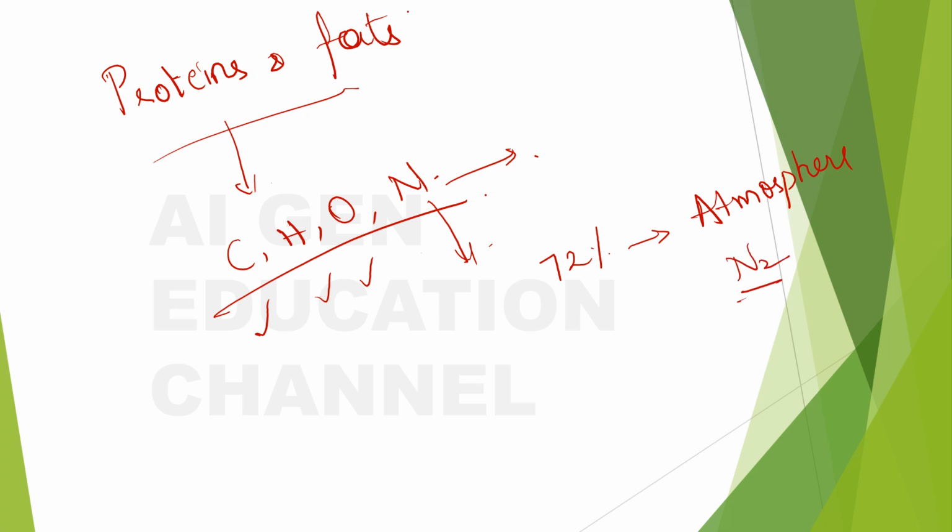Nitrogen, right? So if our atmosphere has so much nitrogen, plants can directly get their quota of nitrogen from the atmosphere, right? Do you think so? Okay. But the thing is that the free nitrogen available in the atmosphere cannot be used by the plants. It should be converted into a form that is usable by a plant. And for this, there are some bacteria called rhizobium bacteria. These are also called nitrogen fixing bacteria.